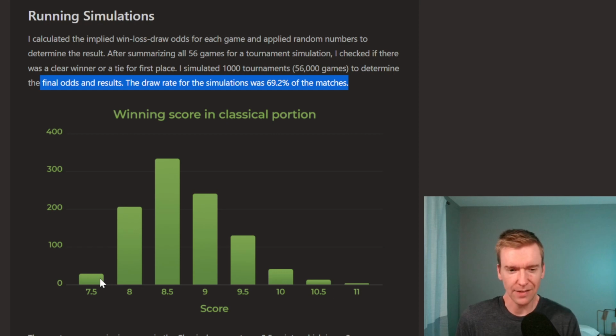That makes sense. 7 is a 50% score. That's only +1. And 10 is going to be very difficult to achieve. That's +1, 2, 3, 4, 5, 6. That's a +6 score, 10 out of 14. So I think you're going to pretty much need between 8 and 9.5 points to win the event.